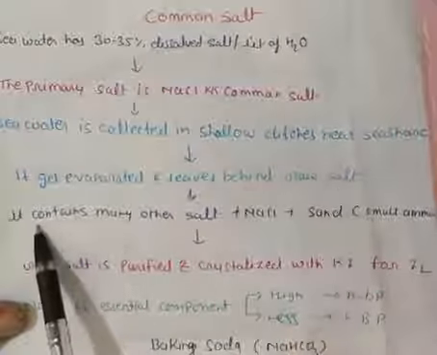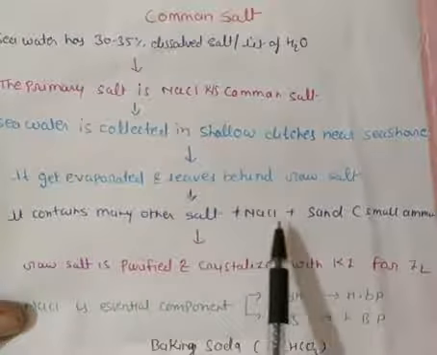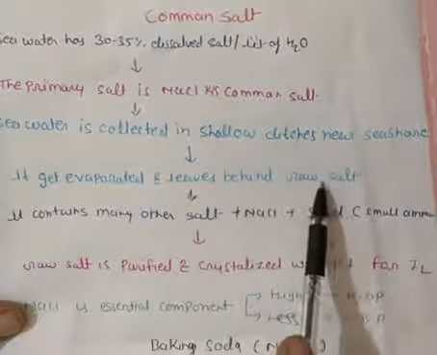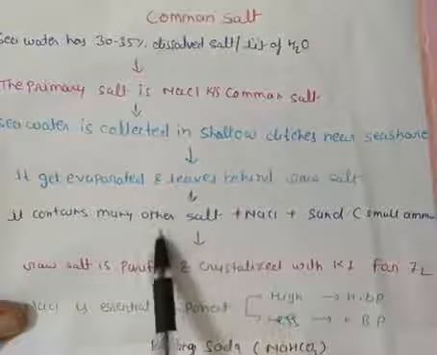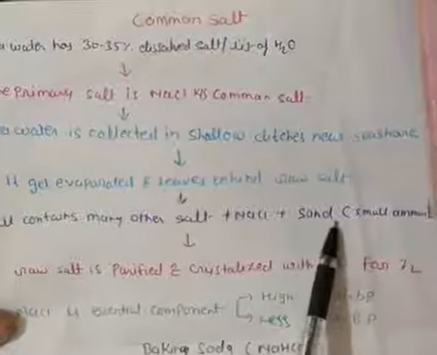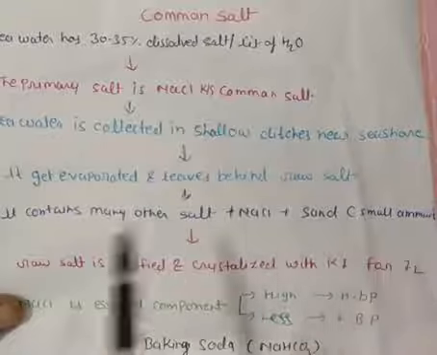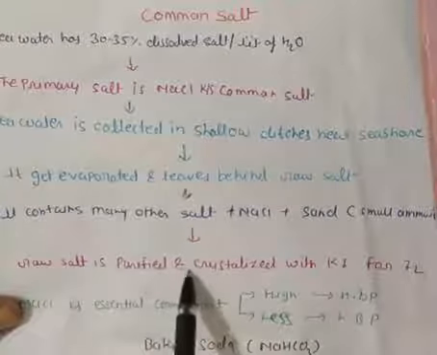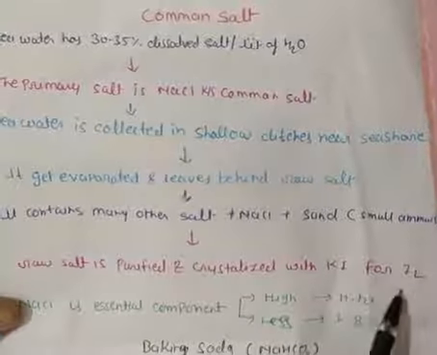It contains many other salts plus NaCl plus sand. The raw material which is left behind will contain many other salts, NaCl and sand. Sand will be in a small amount, not in a big amount. Raw salt is purified and crystallized with potassium iodide for iodine.